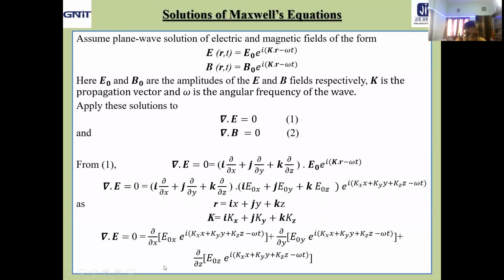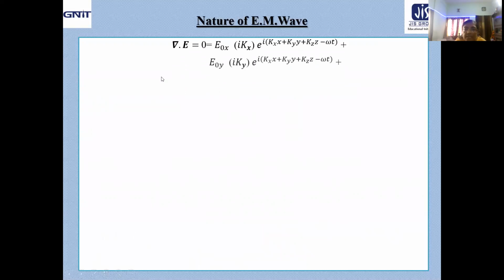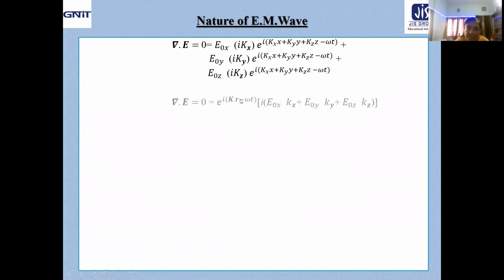And from the third term, E0z will come out, then i kz e to the power i this factor. That means here we are getting E0x i kx e to the power i(kx x plus ky y plus kz z minus omega t), plus E0y into i ky e to the power i(kx x plus ky y plus kz z minus omega t), plus E0z into i kz e to the power i(kx x plus ky y plus kz z minus omega t).